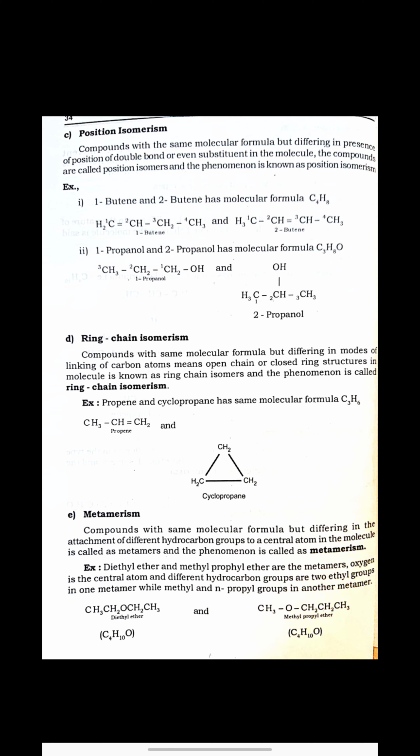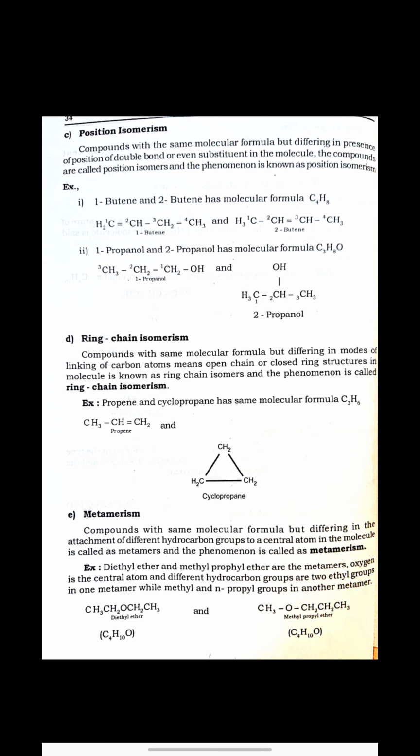A closed ring structure is there. So again, the same molecular formula C3H6. When such a difference is there in two isomers having the same molecular formula, where one is an open chain and another is in a ring form, then the two isomers are called ring chain isomers, and the phenomenon is called ring chain isomerism.